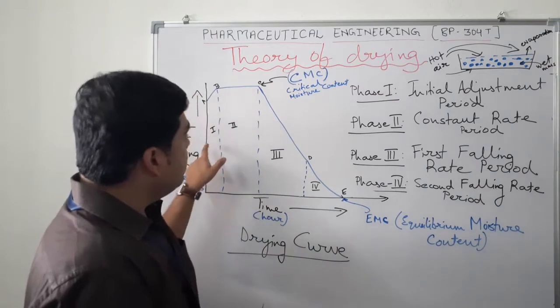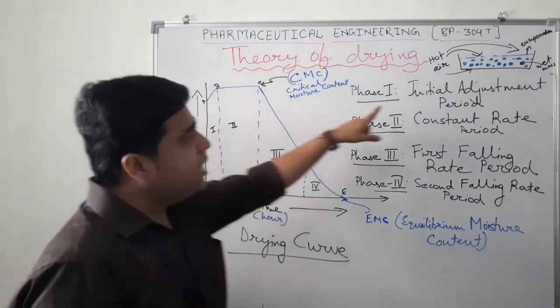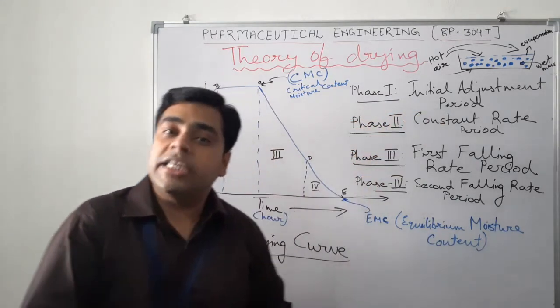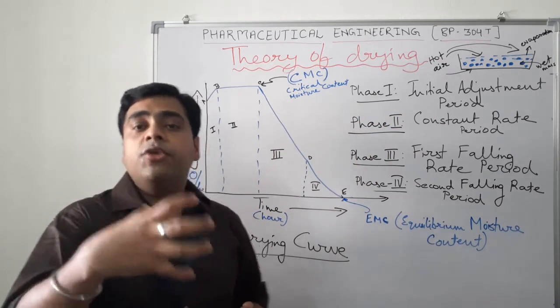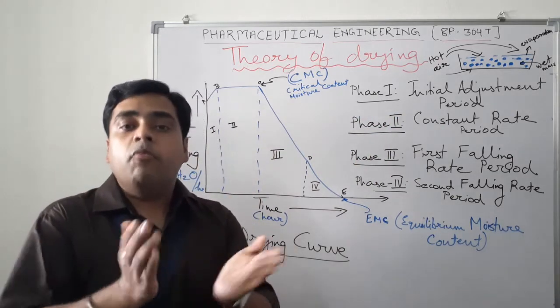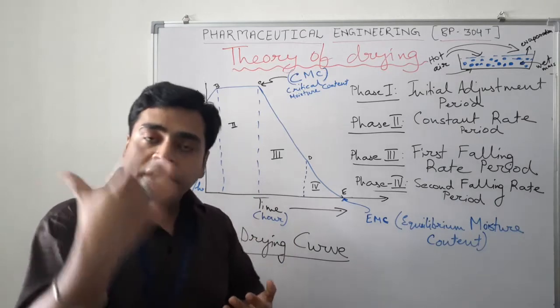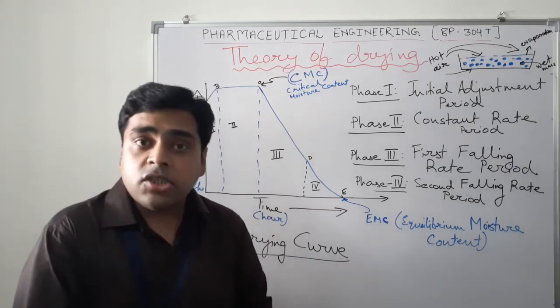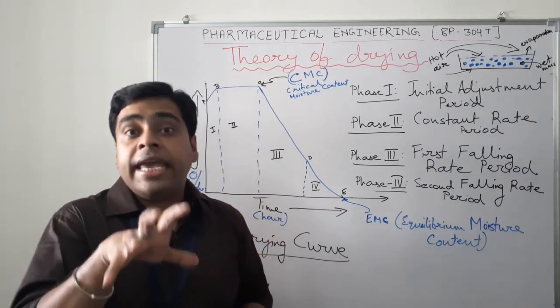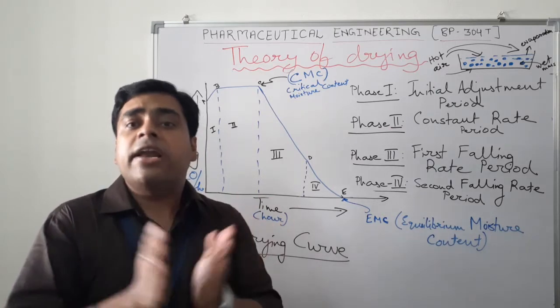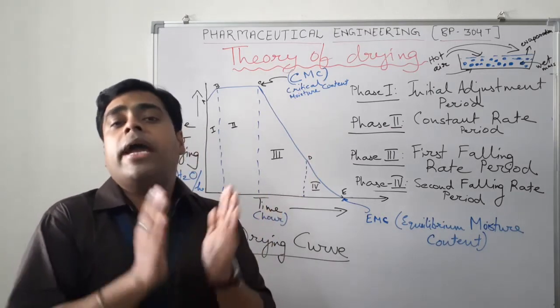So if we start with phase 1, it is the initial adjustment period. Why do we need an initial adjustment period? Because whenever you keep that wet mass and expose it to the atmosphere of dry air or hot air, heated and dry air, it will take some time to adjust itself.